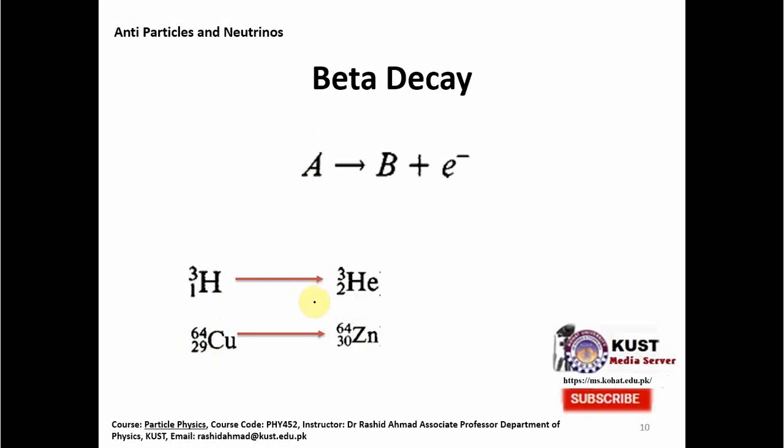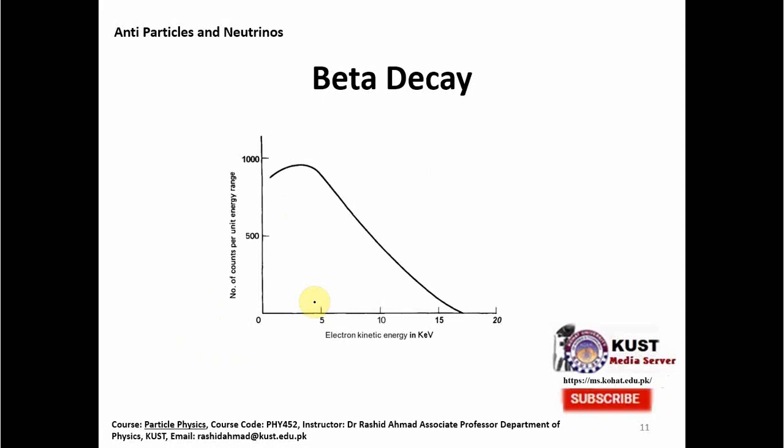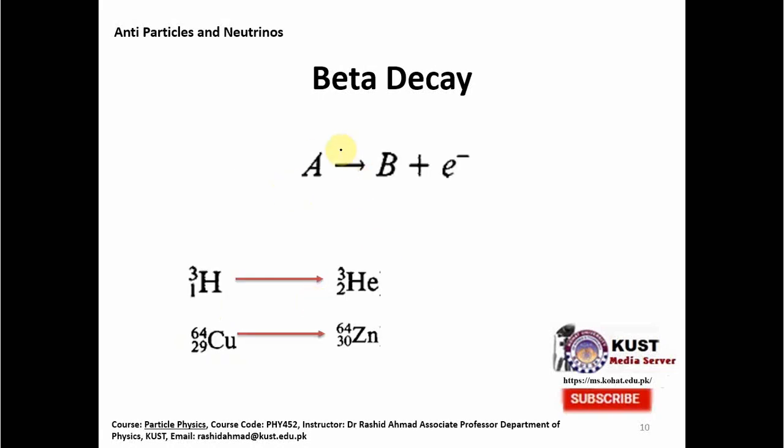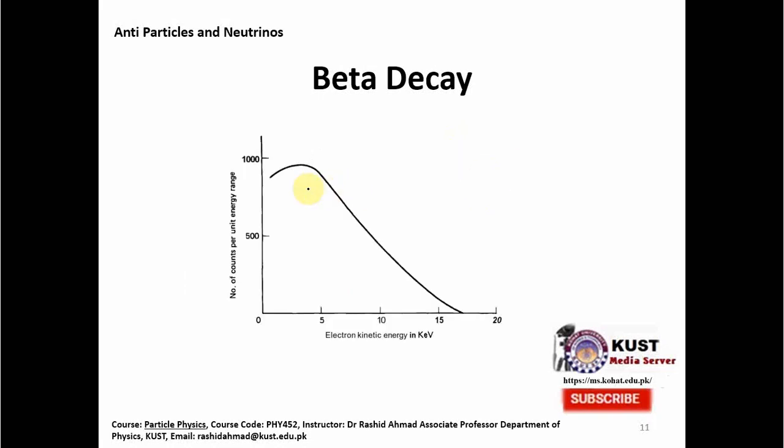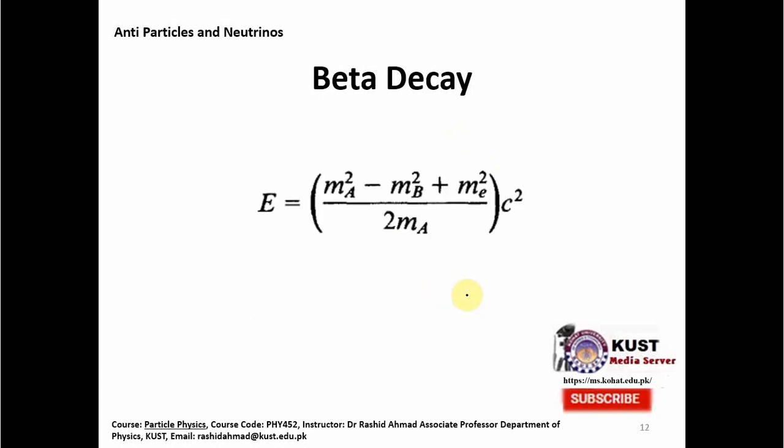Now so far so good, but the problem is that when a particle changes into another particle, then some of the energy is missing. Here some energy is missing, and you can see in this graph that the endpoint energies here are varying, they are not constant. On the other hand, we should have this constant energy for the electrons